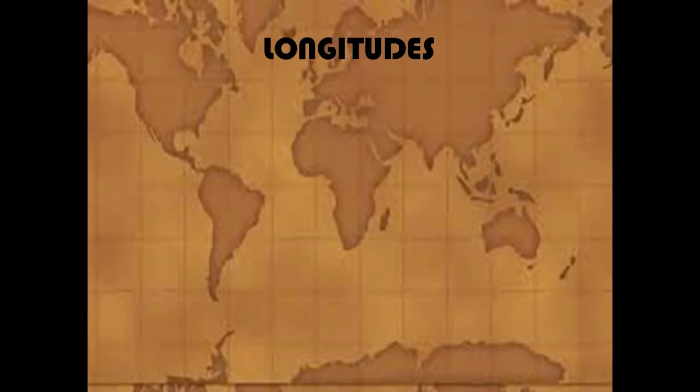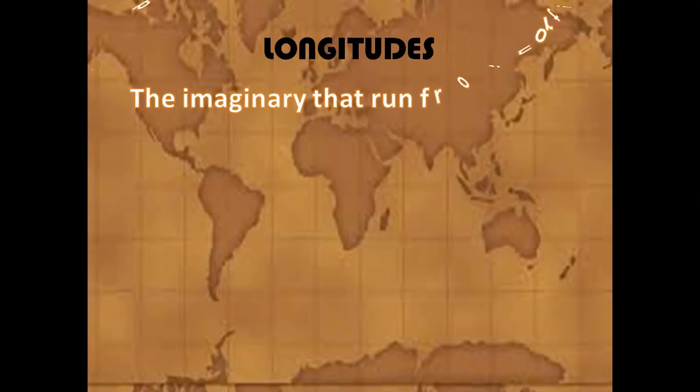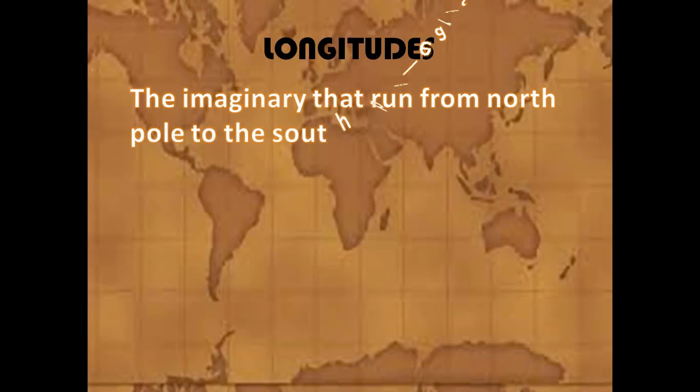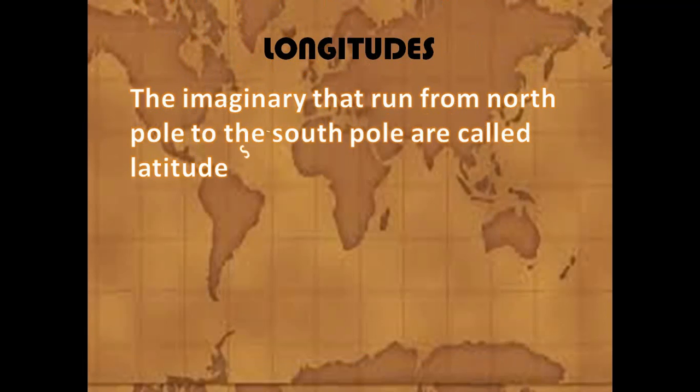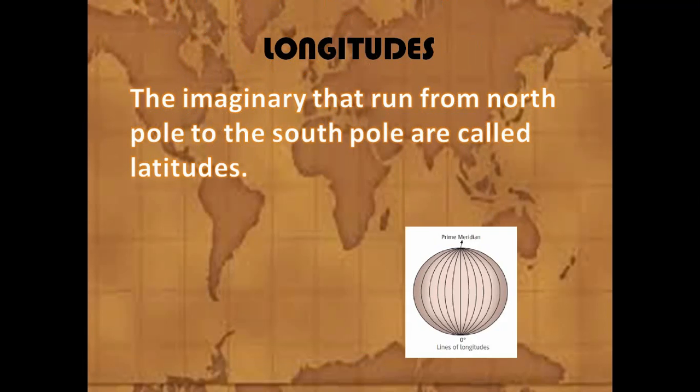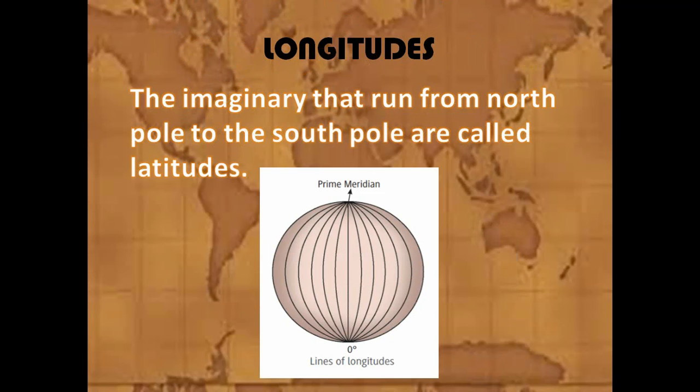These are different from the latitude because these are the imaginary lines that run from North Pole to the South Pole. See in the picture, these lines run from the North Pole to the South Pole. These lines are vertical.